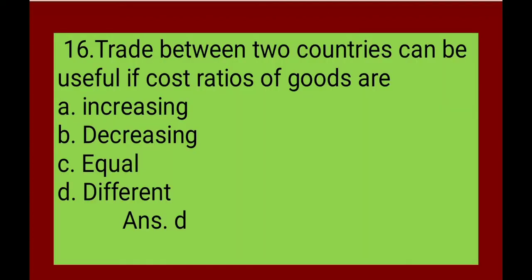Trade between two countries can be useful if cost ratios of goods are increasing, decreasing, equal and different. Correct answer is D. The trade between two countries can be useful if cost ratios of goods are different.